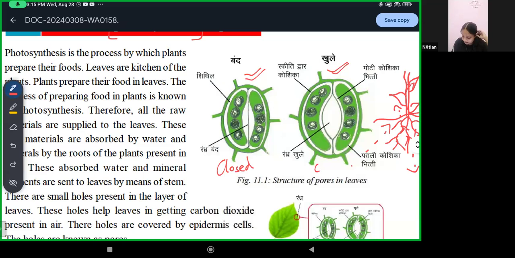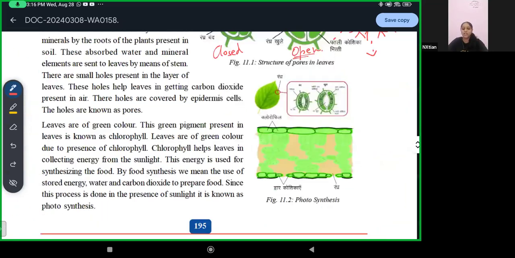Pore, and this is an open pore. So when it opens, it takes in the carbon dioxide from the air. Okay.